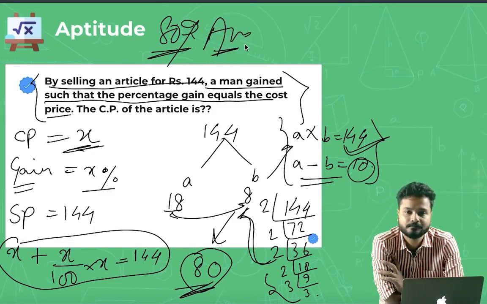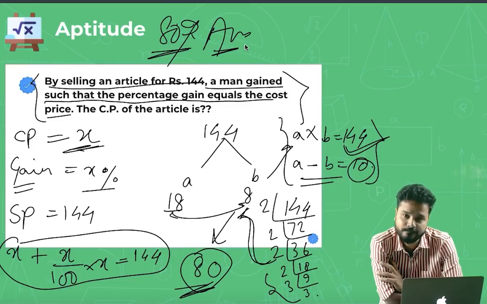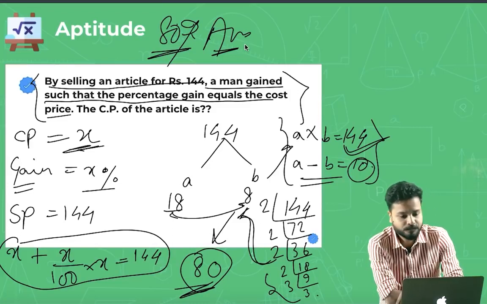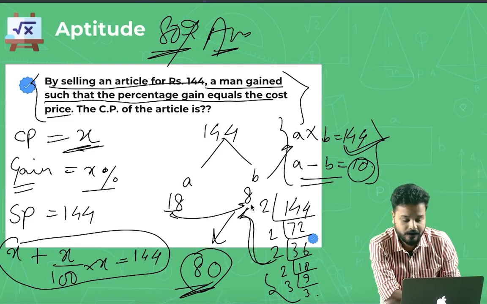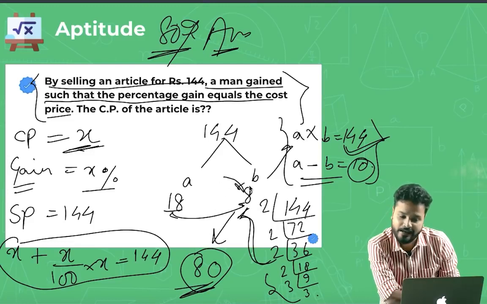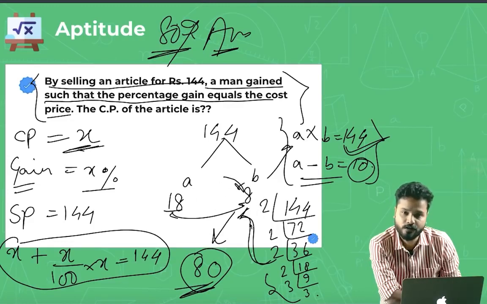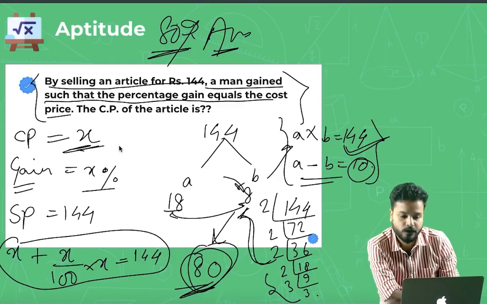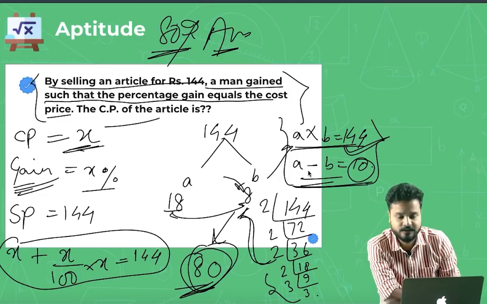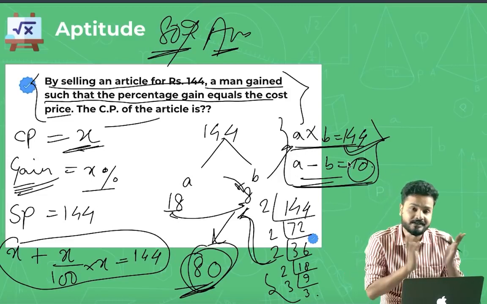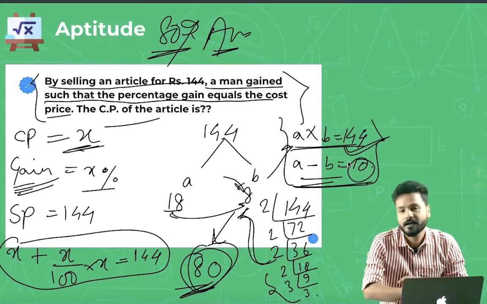As simple as that. Wasn't it tricky? It was, right? You simply have to find A and B such that A into B is 144 and A minus B is 10. Whichever of A or B is smaller, put 0 next to it and that would be your answer, the cost price of the article or the profit, same thing. And in case of a loss, the first condition is the same. The second condition is not A minus B equal to 10; the second condition is A plus B is equal to 10.